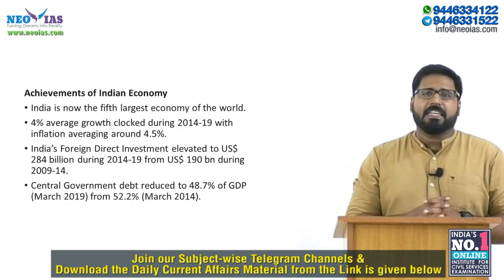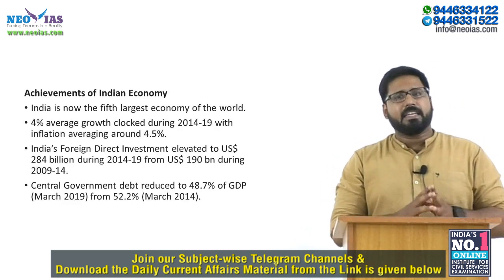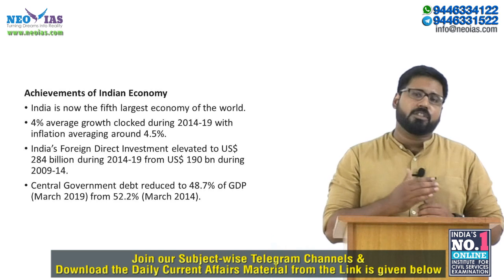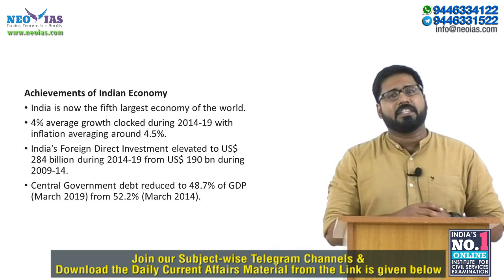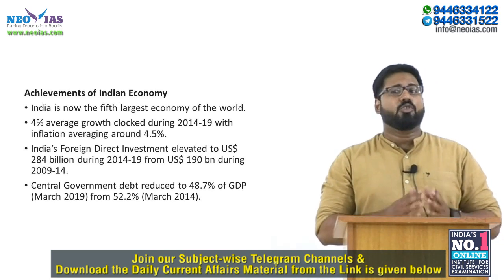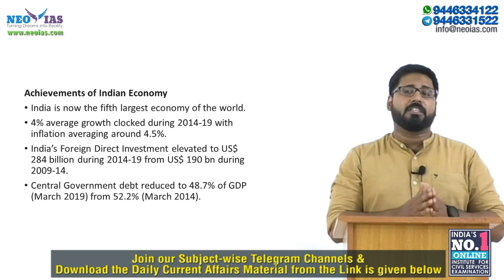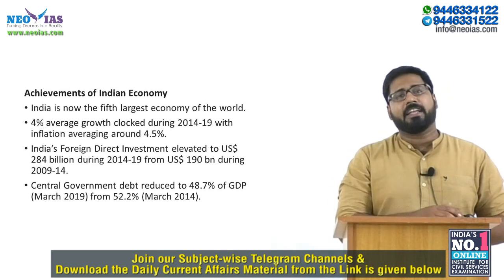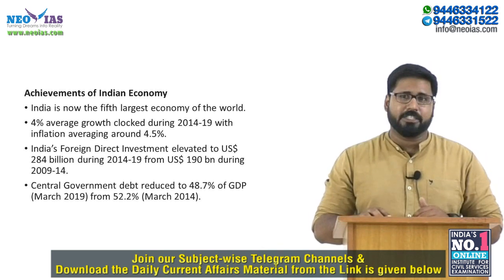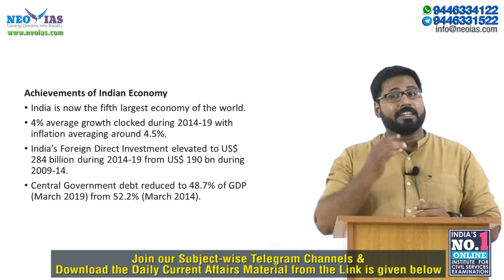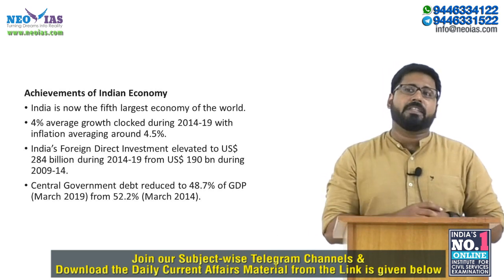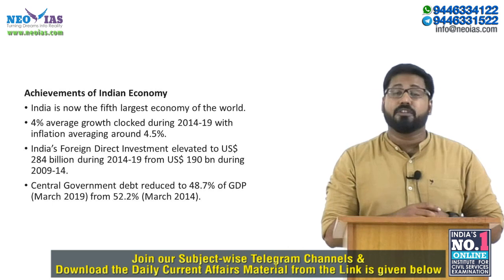Coming to the achievements of the Indian economy under this budget. India is now the fifth largest economy in the world. 4% average growth clocked during 2014 to 19 with inflation averaging around 4.5%. India's foreign direct investment elevated to $284 billion during 2014 to 19 from 190 billion US dollars during 2009 to 2014. Now, the central government debt has actually reduced to 48.7% of the GDP from March 2019 from 52.2% from March of 2014.